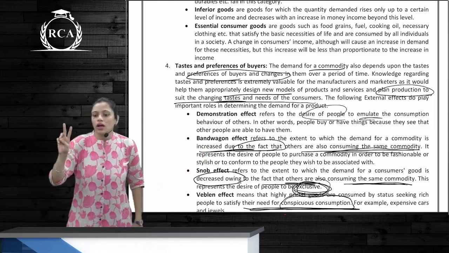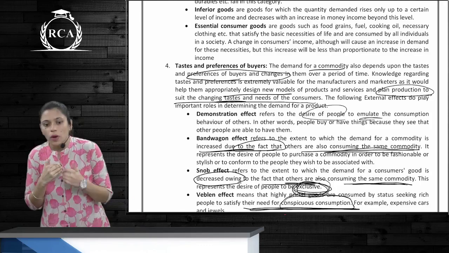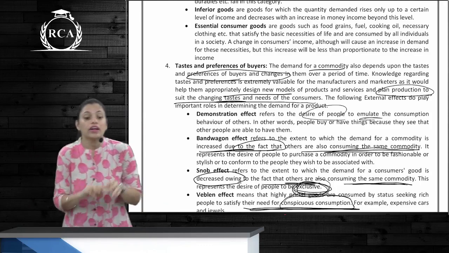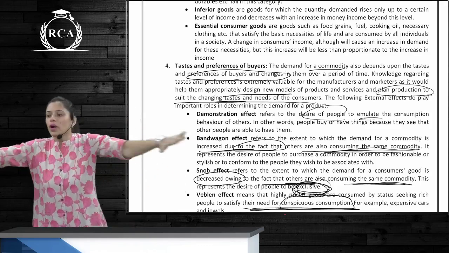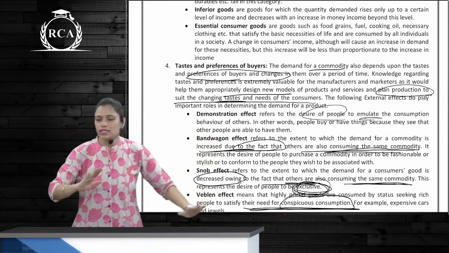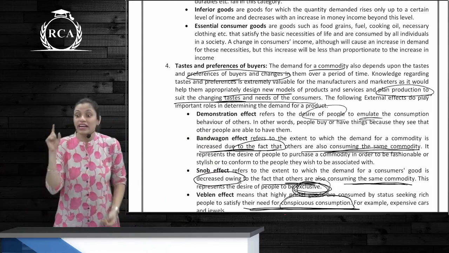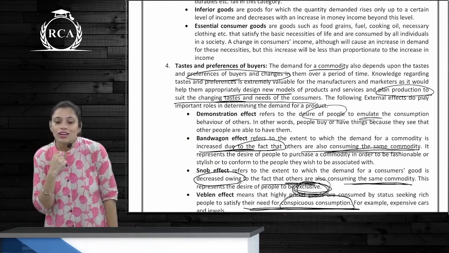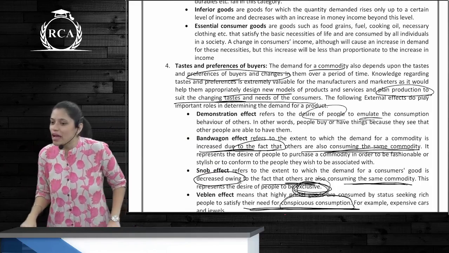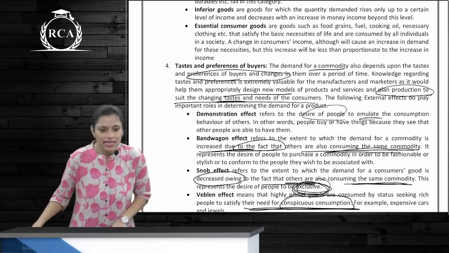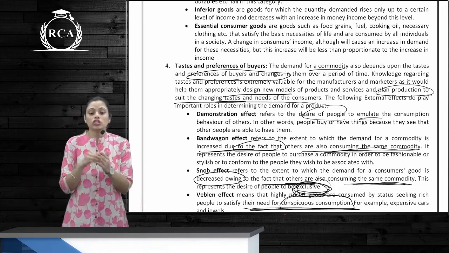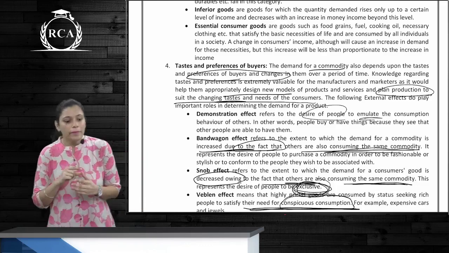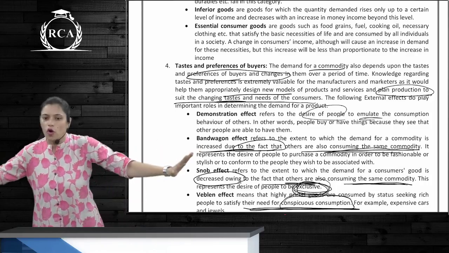Demonstration effect. Bandwagon effect, to fit in. You're buying something just because you want to fit into a particular society. Third, snob effect, to be exclusive. I do not want what everyone has, I will buy something exclusive. Next, Veblen effect, given by Thorstein Veblen. Thorstein Veblen has given the Veblen effect, in which he talks about conspicuous consumption, meaning you are consuming something to show off. Yes?